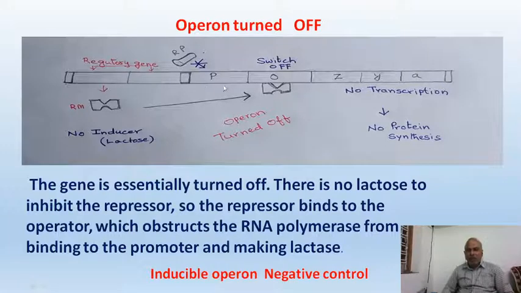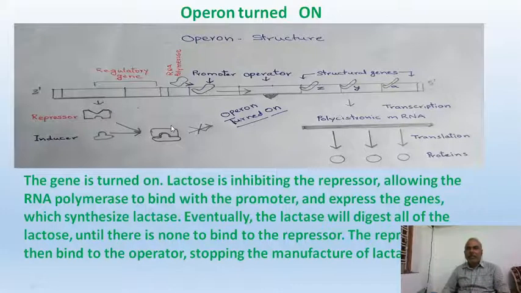Example, lac operon. The lac operon is now not functioning because there is no lactose. Let us put some lactose in the surroundings of Escherichia coli. When there is lactose in the surroundings of Escherichia coli, some of the lactose gets diffused into the body, and this lactose that entered the body acts as inducer. Let us see what happens.